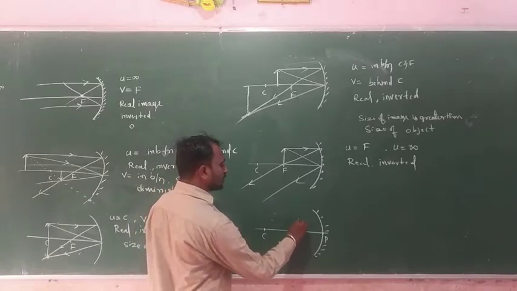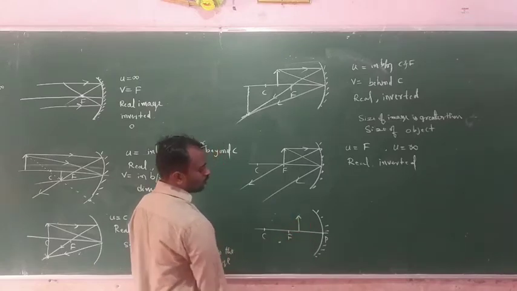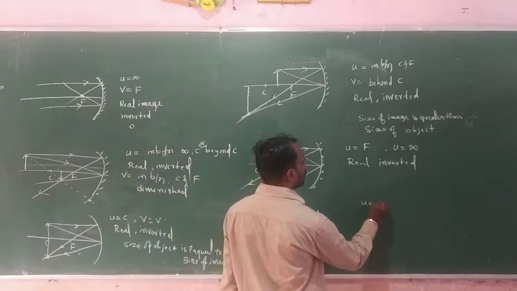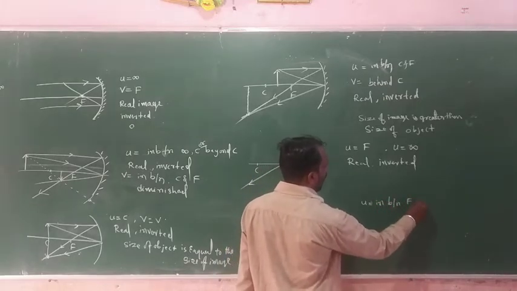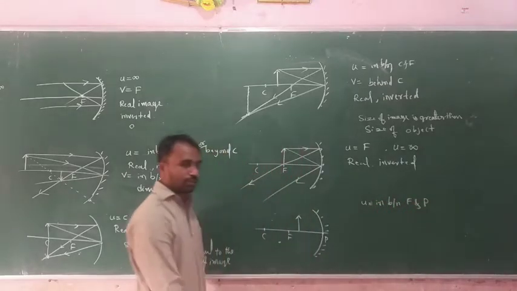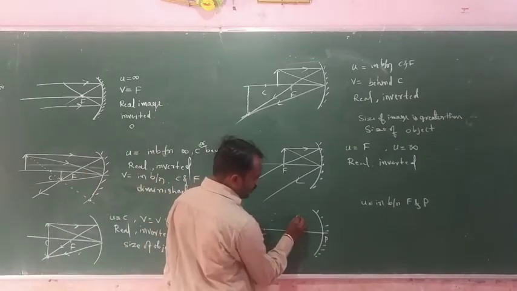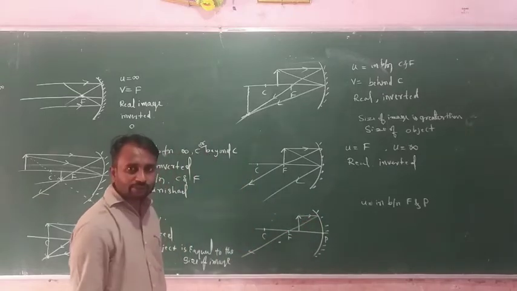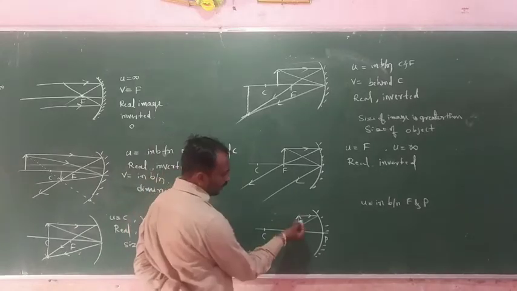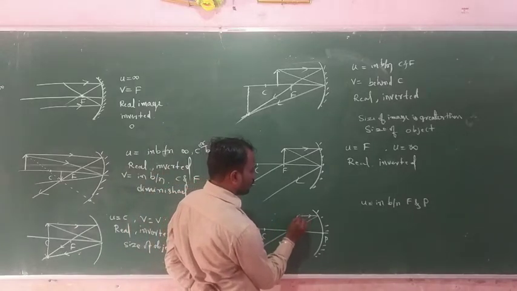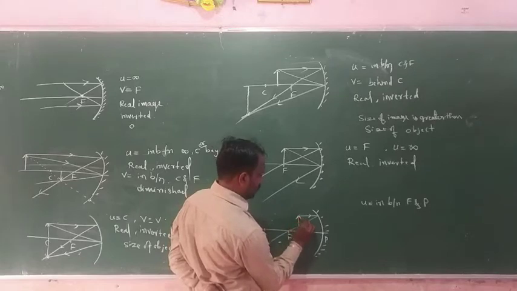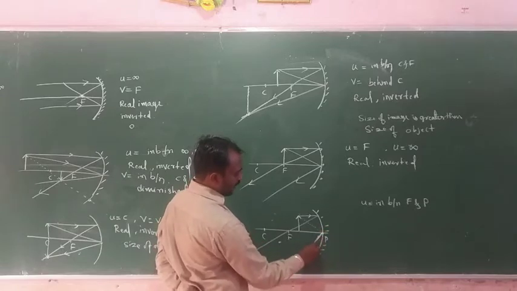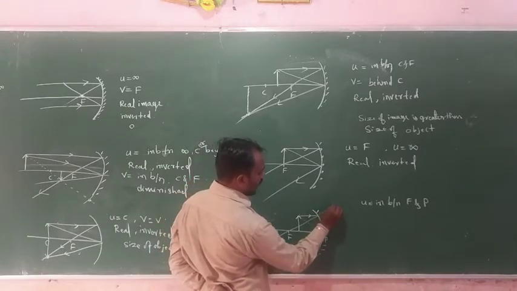Suppose the object position is in between F and P. So this one is the incident ray, and this is the reflected light ray. And another incident ray, and this one is a reflected light ray. Where these two light rays